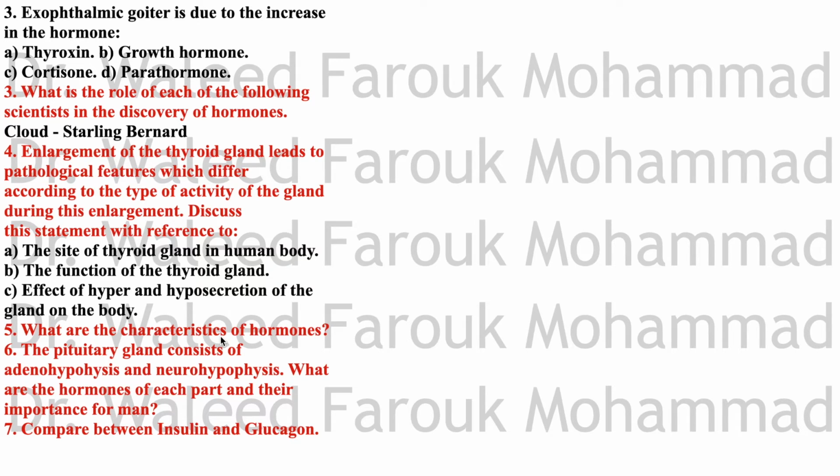So it retains water in the body, and because of its direct effects on blood vessels, it has another name called vasopressin. Oxytocin, of course, its function is on the uterus, the contractile function, and the mammary gland.